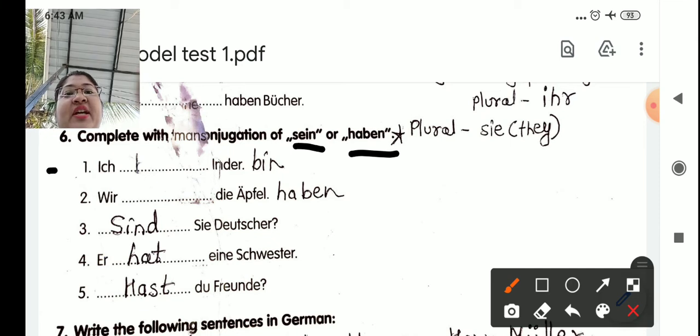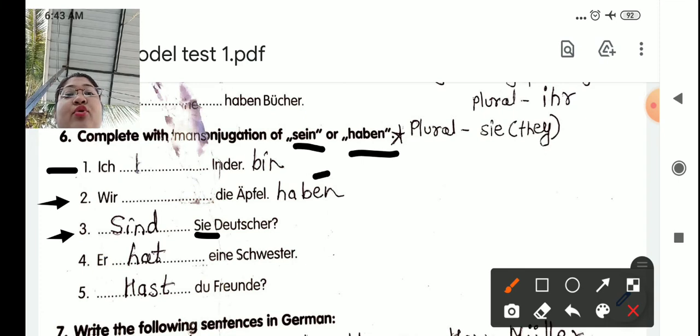Okay. Now, ich bin Inder. I am a male Indian. Nummer 2. Wir haben die Äpfel. We have the apples. I can't say we are the apples. Okay. Nummer 3. Sind Sie Deutsche? Are you German? Now see, capital Z hai.